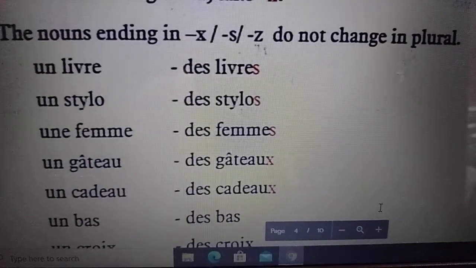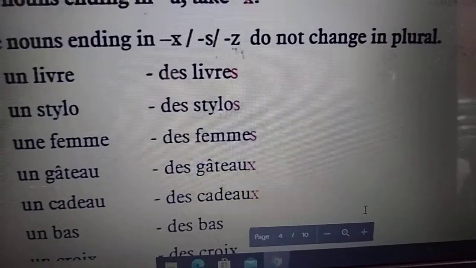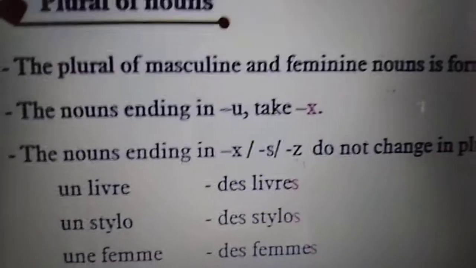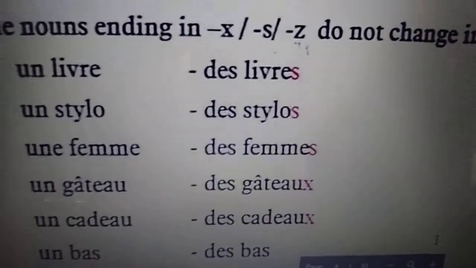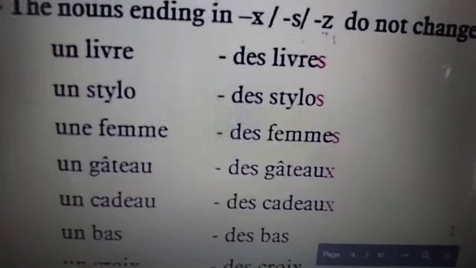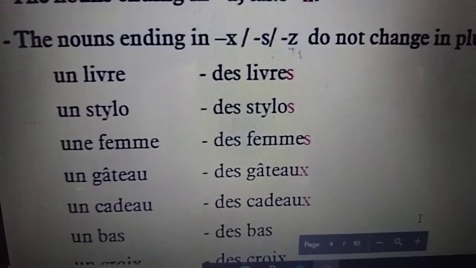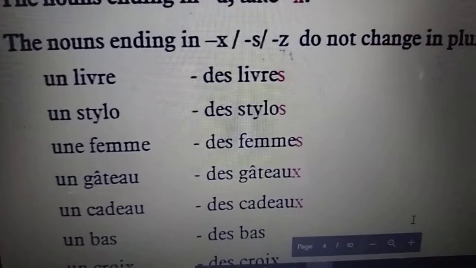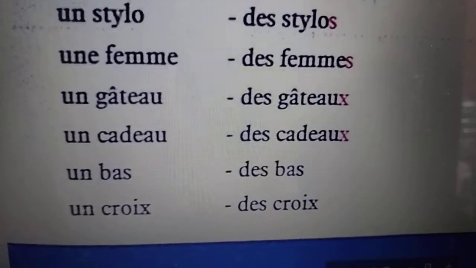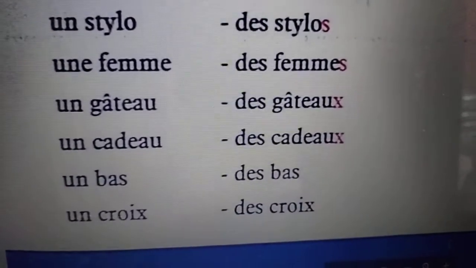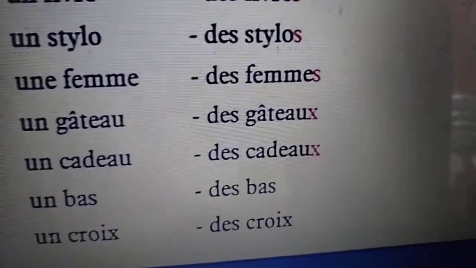Un gâteau, now please be careful. Un gâteau, des gâteaux. Read point number 2. Ending in U, take X for putting in plural. So see the fourth example, it is taking X. Un cadeau, des cadeaux. Un bas, des bas. Une croix, des croix. So these are the examples for changing the noun to plural form.